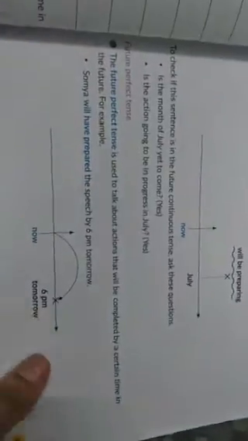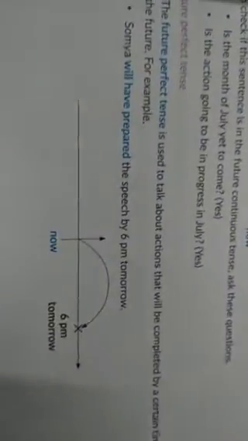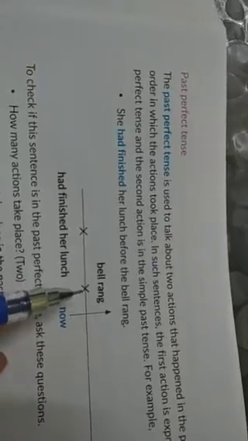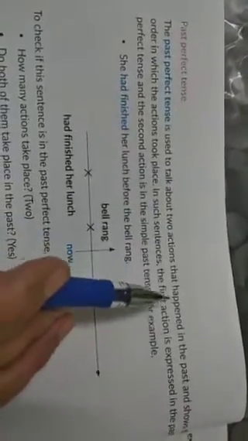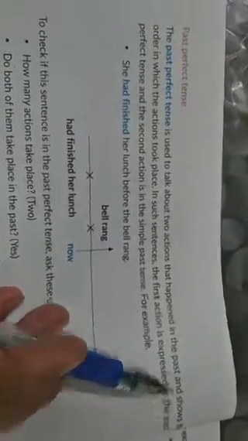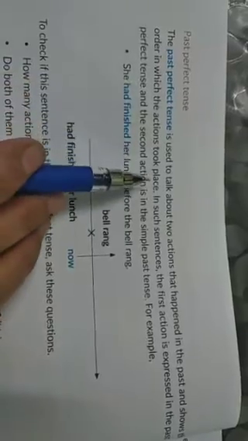Past perfect tense, we will see that. Let us see first what is given in our book. Now see here in the timeline, that's future. Here we have past perfect tense. The past perfect tense is used to talk about two actions that happened in the past and shows the order in which the actions took place.